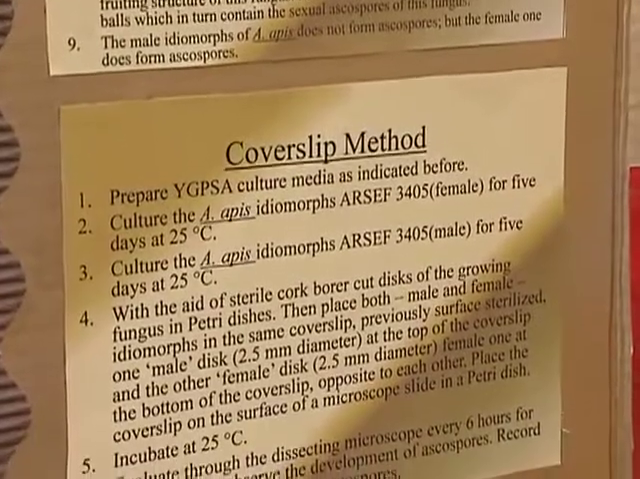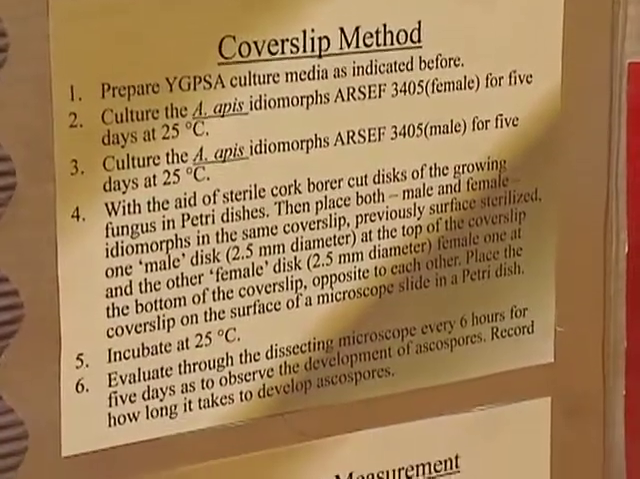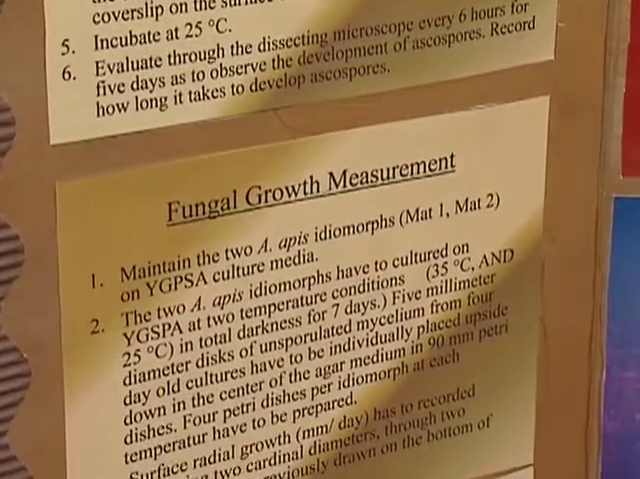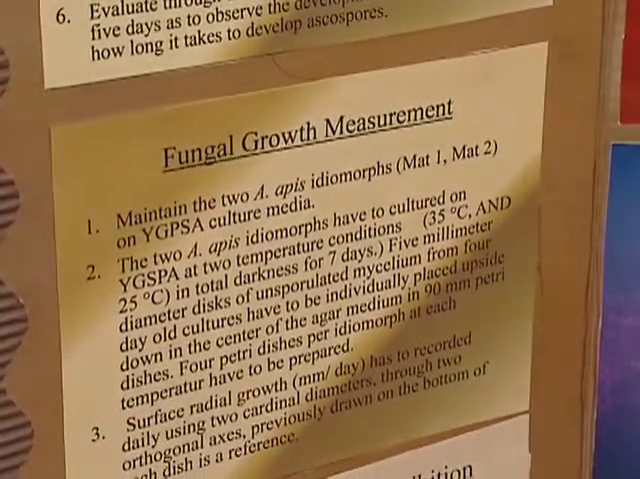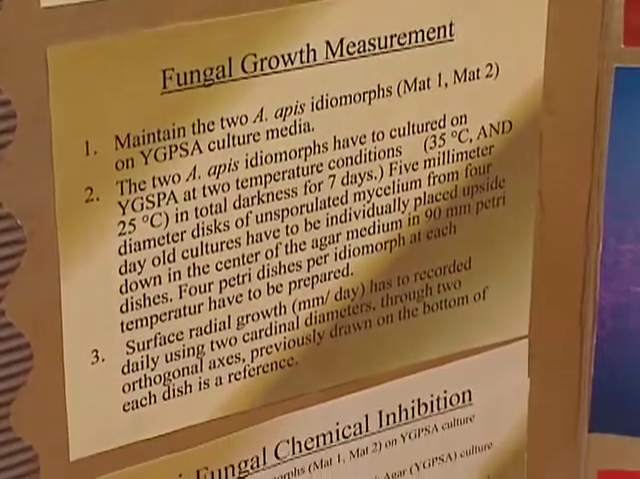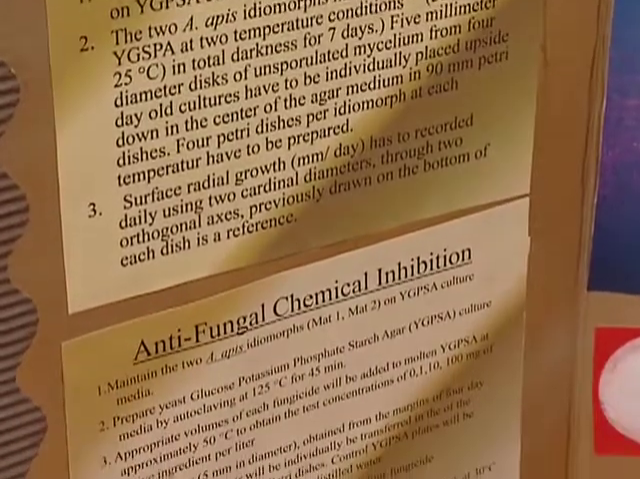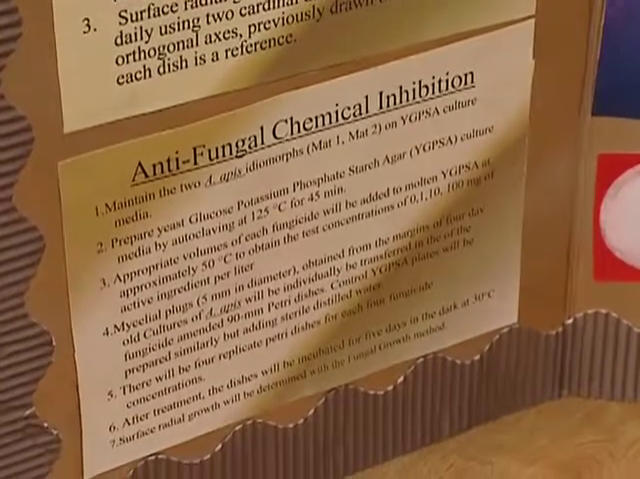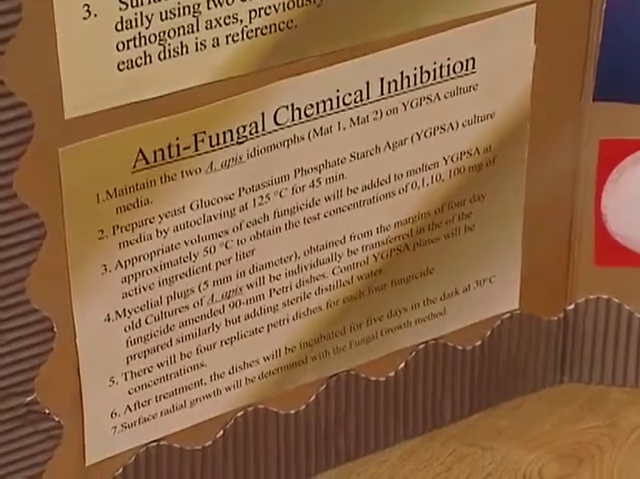black Ascosphaera apis line. The next one is fungal growth measurement. This one is basically how I measured the black apis line in millimeters to determine the growth rate. And the last one is antifungal chemical inhibition. These are a list of procedures that I used when dealing with the antifungal drugs to inhibit the growth of Ascosphaera apis.